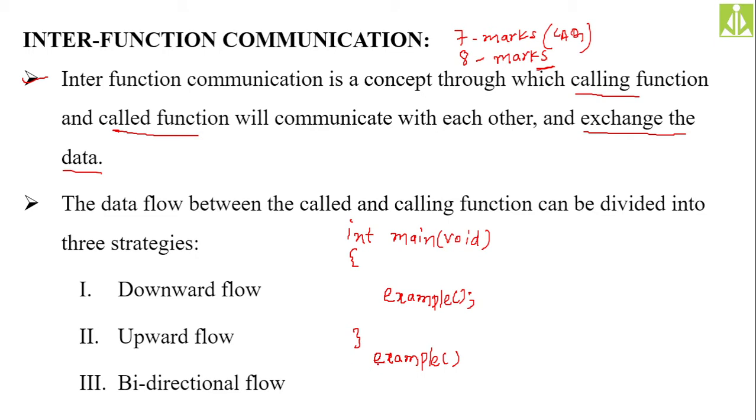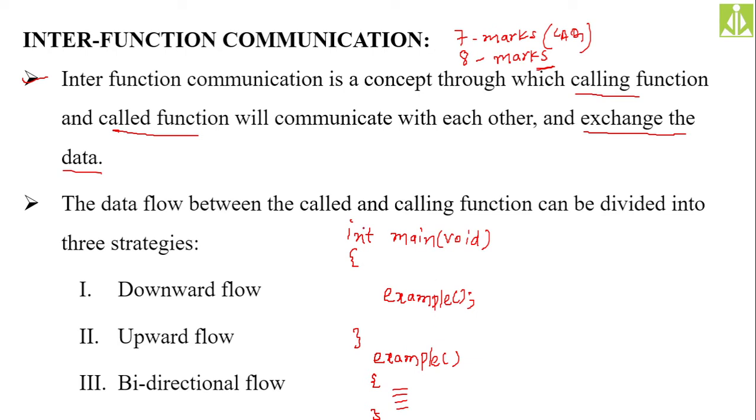When you are defining a function, it is a must that you put the return type. Even if the function does not return anything, you have to put the return type as void, which we discussed already. So for example, function code here I'm writing. So 1, 2, 3, 4 lines of code, and then I'm closing the example function like this.